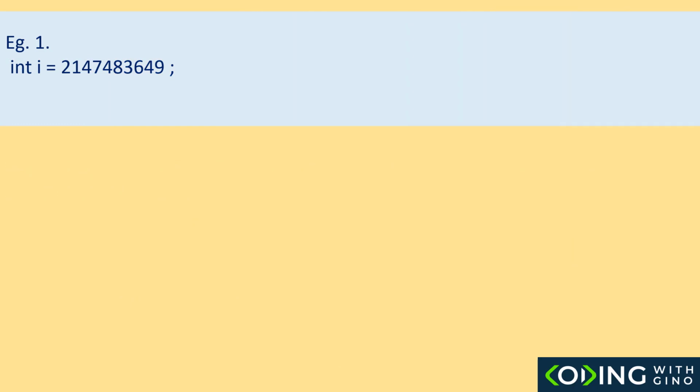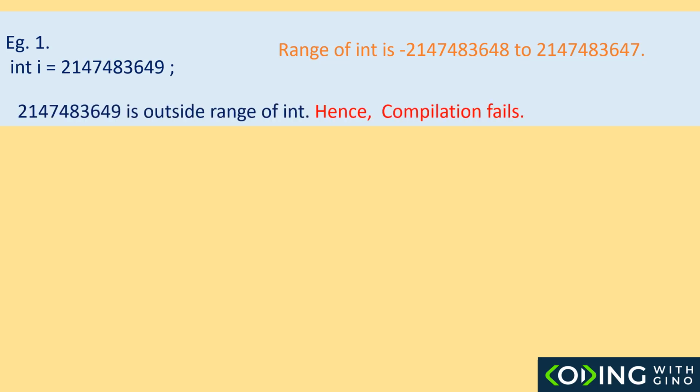Next, int i equals 21474833649. Will it work? The range of int is negative 2147483648 to 2147483647. The number in question is outside the range of int, hence compilation fails.